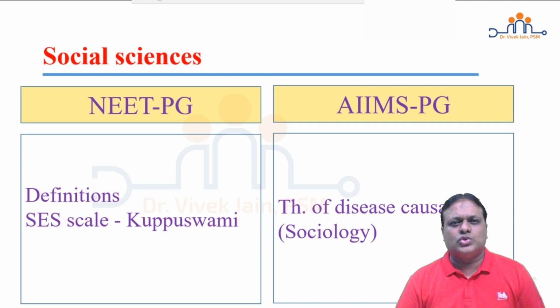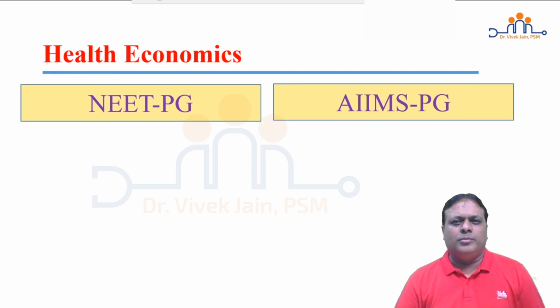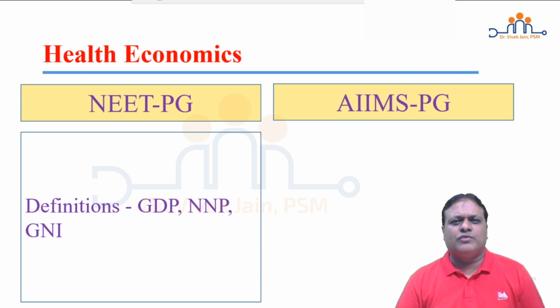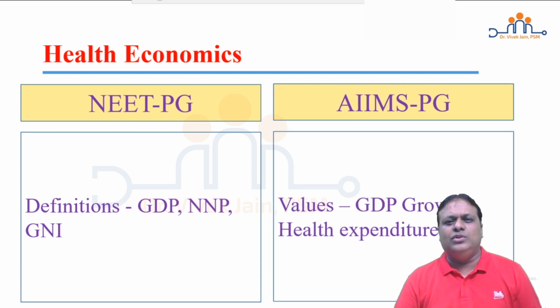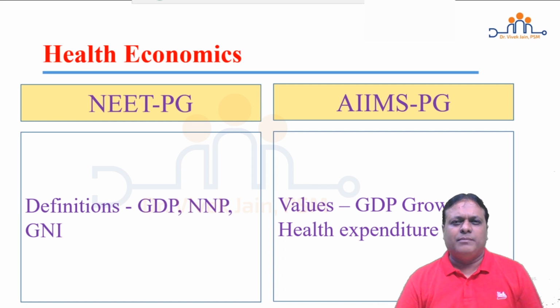If you look at health economics, NEET PG focuses on definitions of gross domestic product GDP, net national product NNP, GNI, gross national income. AIIMS PG focuses on the values: GDP, growth, per capita economic in India, health expenditure both total and public, current values as a percentage of GDP in India that should be known to the student.